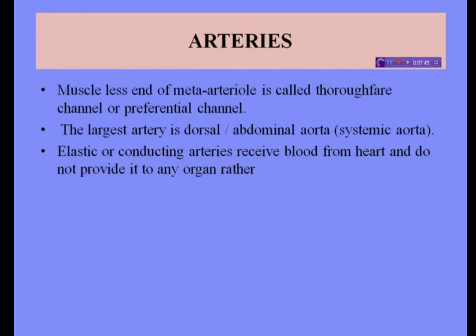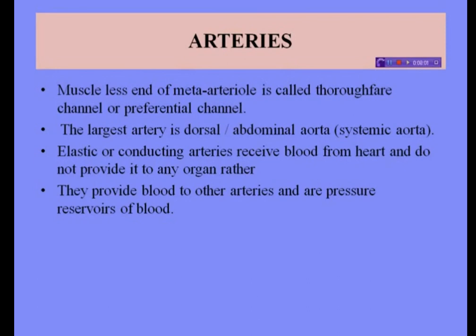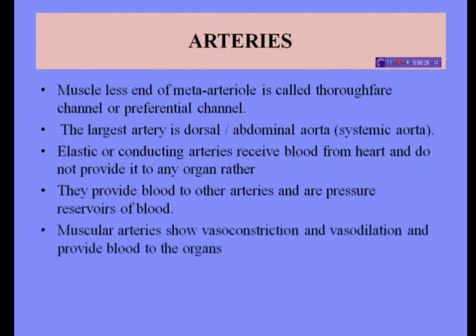They give rise to medium-sized vessels known as distributing arteries or muscular arteries. So, elastic arteries do not provide blood to any other organ; rather, they provide blood to other arteries and are pressure reservoirs of blood. See, the arterial system is a higher pressure portion of the circulatory system. Arterial pressure varies between the peak pressure during heart contraction, called the systolic pressure, and the minimum or diastolic pressure between contractions when the heart expands and refills. Muscular arteries show vasoconstriction and vasodilation and provide blood to the organs.